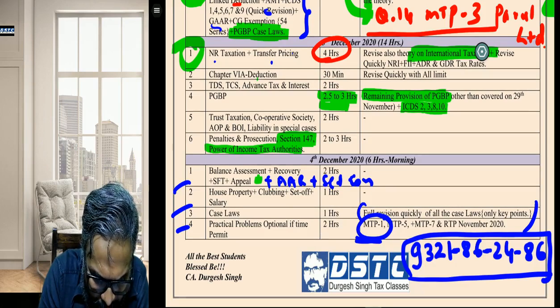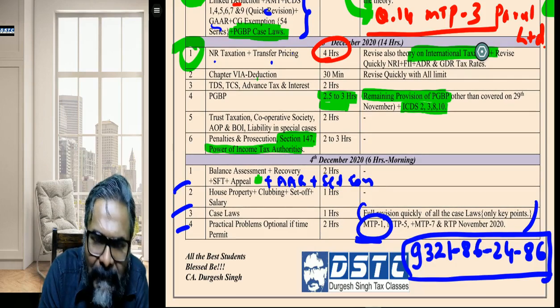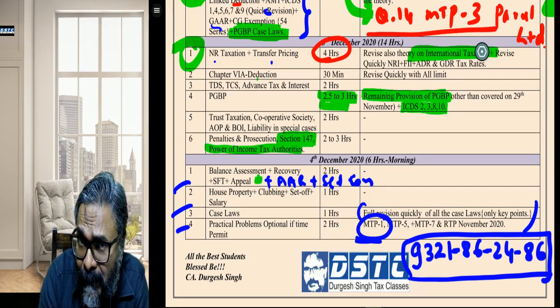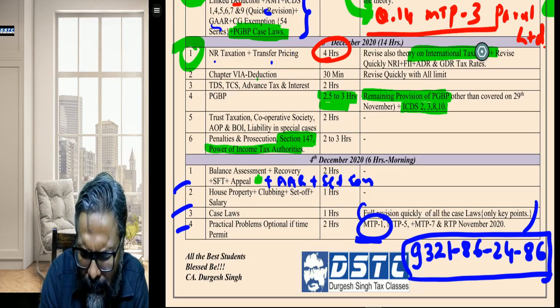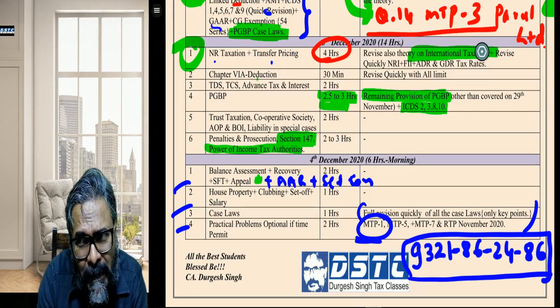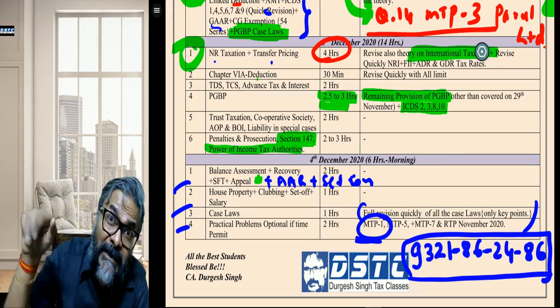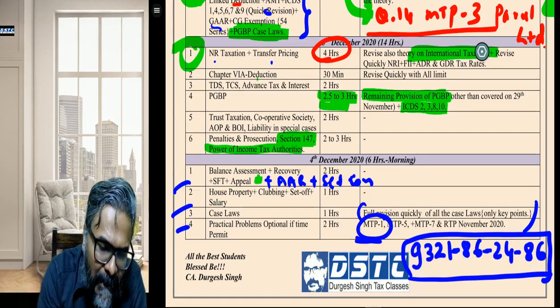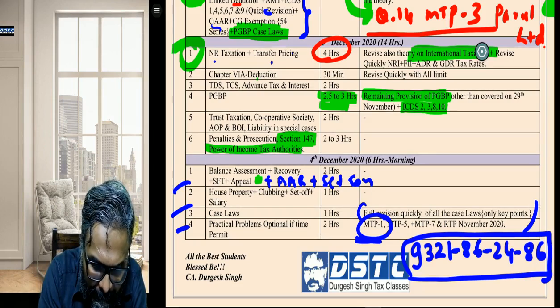Paras, please guide for penalty chapter. Paras, I have already told 270A, 271AAB, 271AAC. Then Paras, penalty for tax audit, penalty for 44AA, non-maintenance of books of accounts. Thereafter, Paras, there are penalties for transfer pricing. There are penalties for TDS and TCS. Do the penalty for transfer pricing and TDS, TCS with the respective topic itself. That is the way you should be dealing with it.